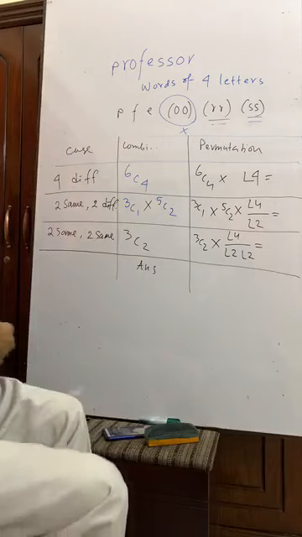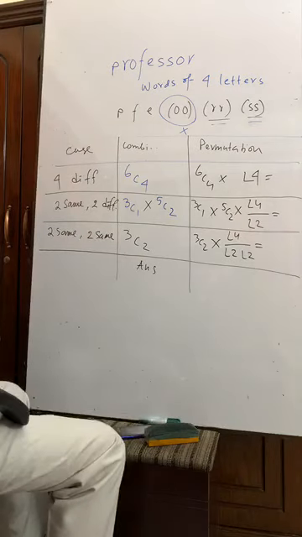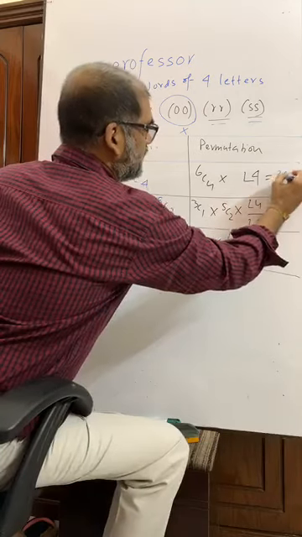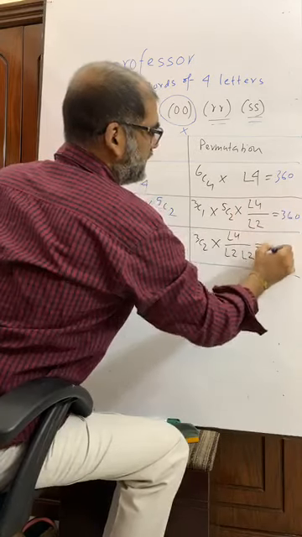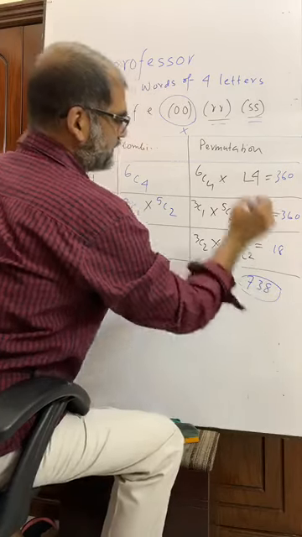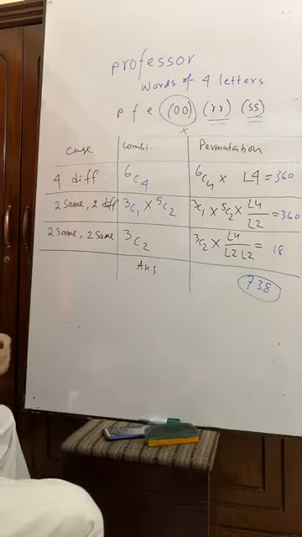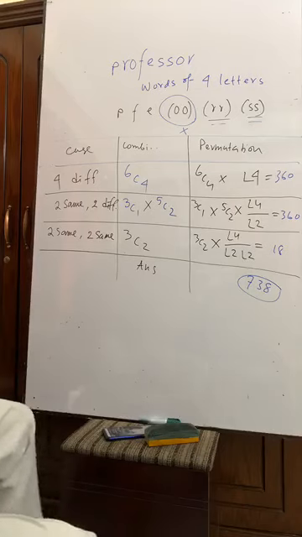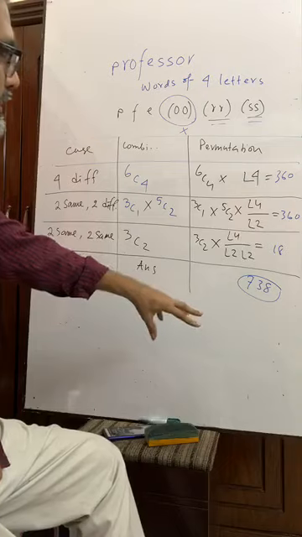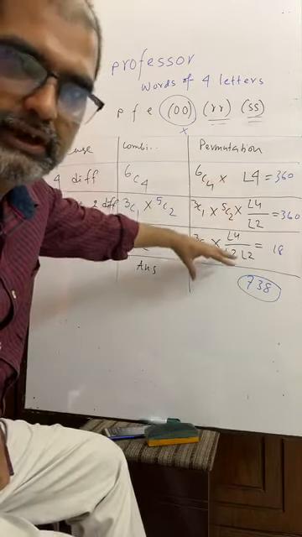Now use the calculator to get the answer. It will be 360, 18. That is 738. This is the answer. This math is given from your book. But in the book, you have been told to determine the number of permutations only.